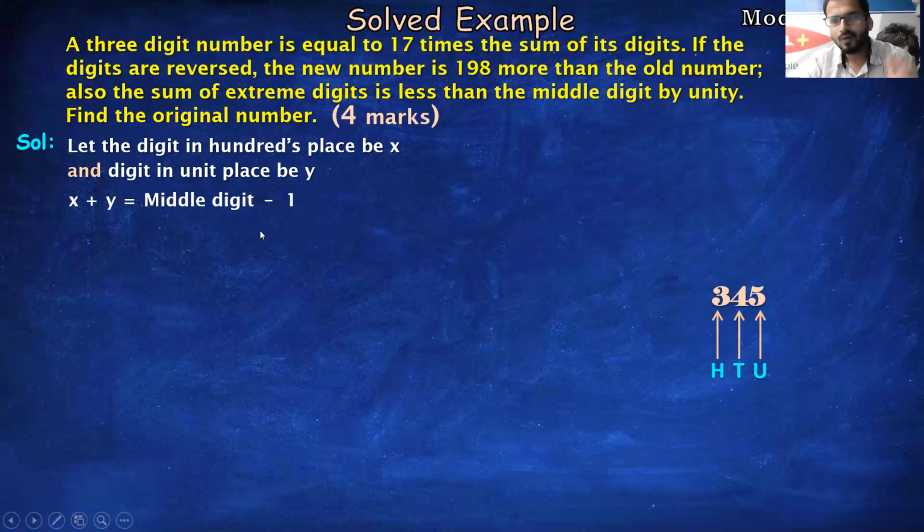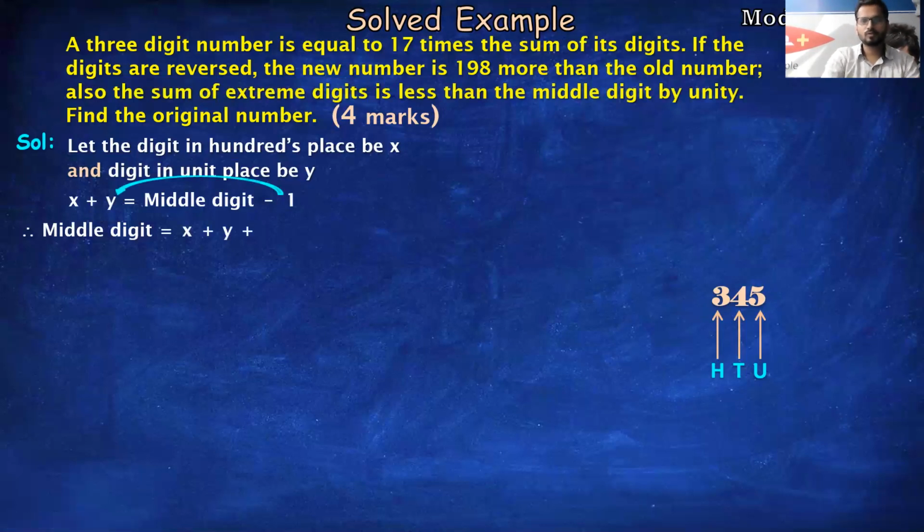Fine. Now we will be doing the shifting part. Let's shift and get the middle digit. So, if I shift -1 from right to left, it will become plus, right? So x plus y plus 1. So the middle digit is nothing but x plus y plus 1. I hope this is clear to everyone. Anybody has any sort of doubt, please ask. I'll do one thing. I'll explain this part once more.